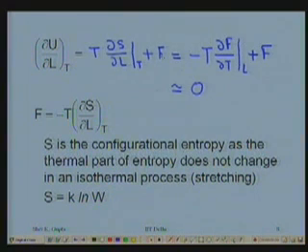And in here S is the configurational entropy, because I am maintaining the temperature constant, there is no change in the thermal entropy. And the stretching we are doing isothermally, and the configurational entropy we had written earlier as S is equal to K log W. This W is not the work here, W is the number of configurations, right? And this number of configurations has been modeled, worked out for us.